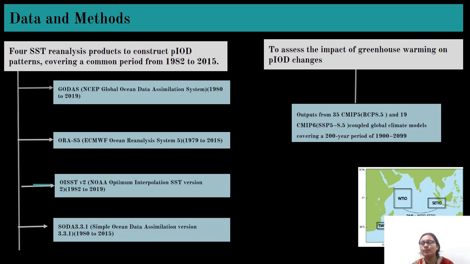As we all know, in the positive IOD there is more SST in the African region, and in the negative phase a cool water pool is there in the eastern portion. So if the DMI, the Dipole Mode Index, is positive, it means there is a larger sea surface temperature difference between the western and eastern parts. The DMI is basically the difference in sea surface temperature between the western Indian Ocean and the eastern Indian Ocean.